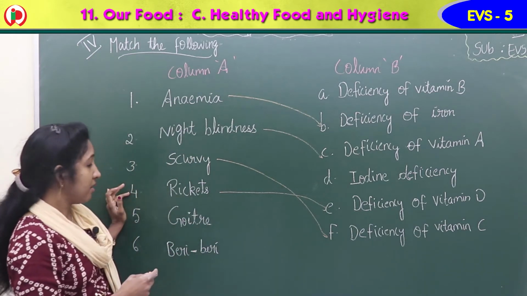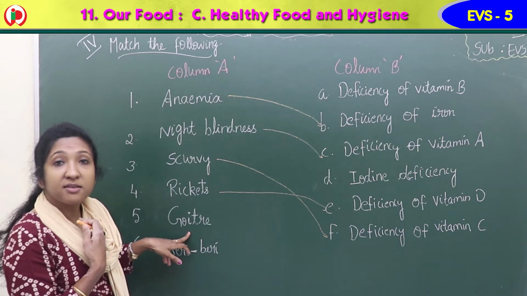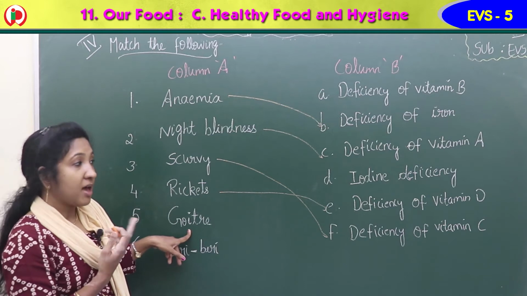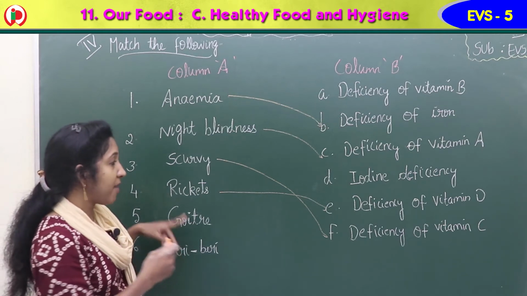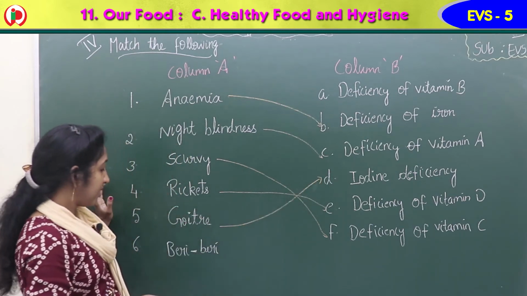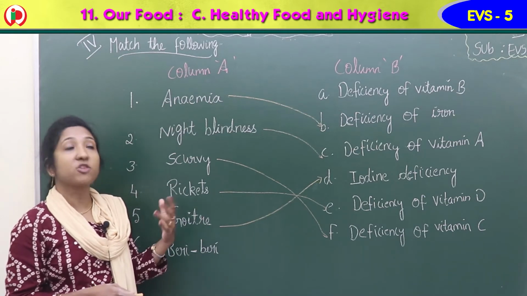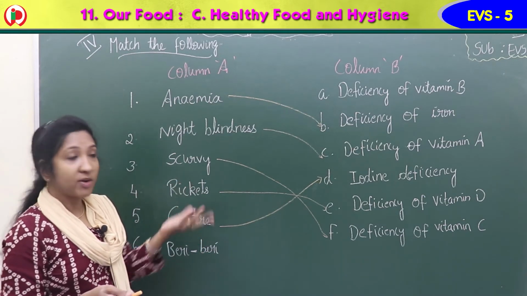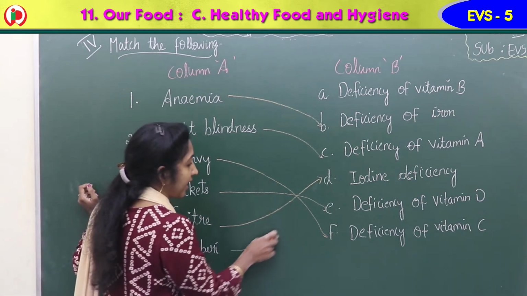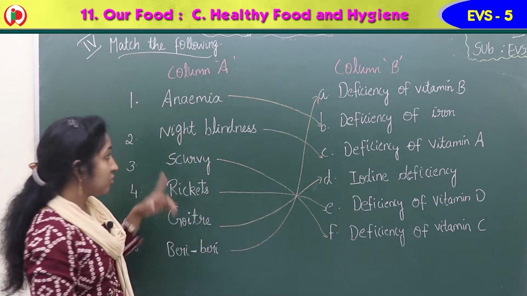4 to E. Now goiter is a disease that causes swelling in the neck, isn't it? Yes, it causes due to the deficiency of iodine in the diet. So 5 matches with D, iodine deficiency. Then last one, beriberi is a deficiency disease causes due to the deficiency of vitamin. What is left out there? Vitamin B. Yes, 6 matches with A. Vitamin B. 6 to A.